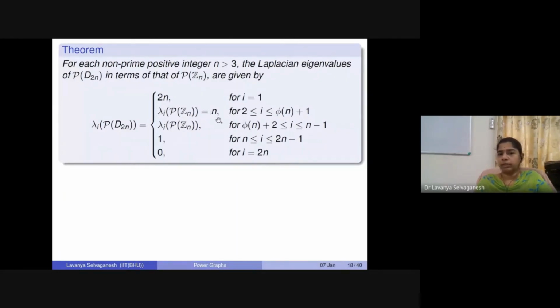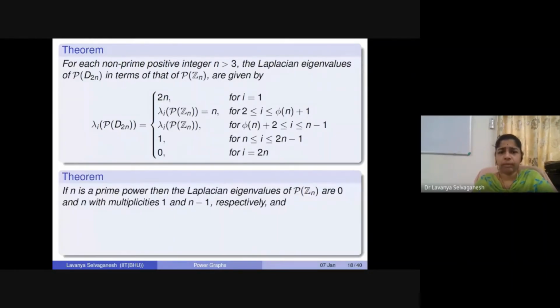So n occurs with this many repetitions. So phi(n) + 1 times there is a repetition of n, right? And then it will be the remaining values of p of Zn for phi(n) + 2 to n - 1, and it is equal to 1 with multiplicity n again, and 0 for i equal to 2n, or the last one, the least value is 0 here. So we can see that the characterization, you can also connect the values from one group to the other group through their characteristic polynomials here.